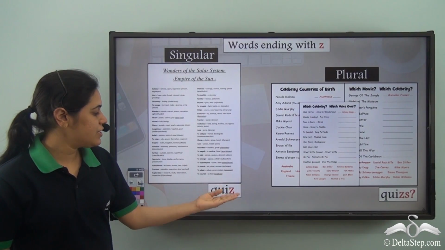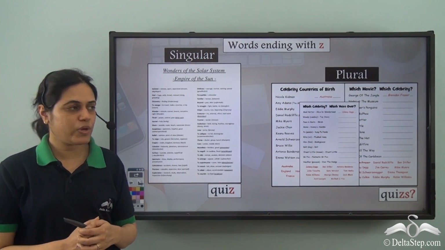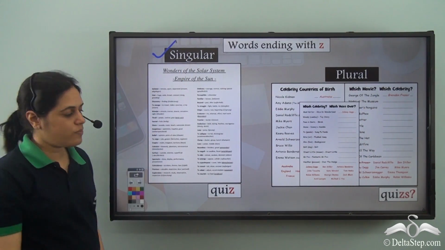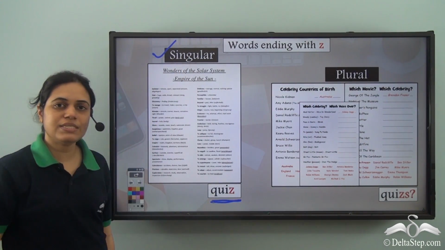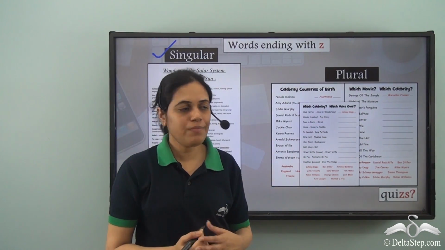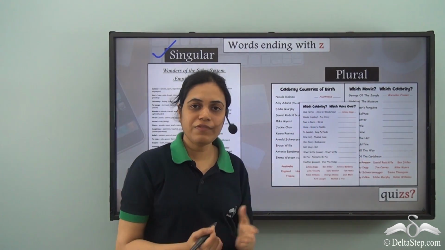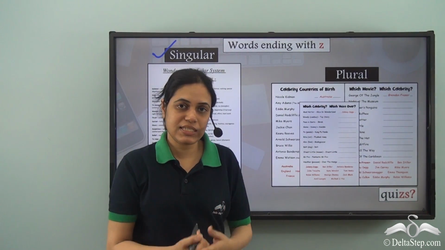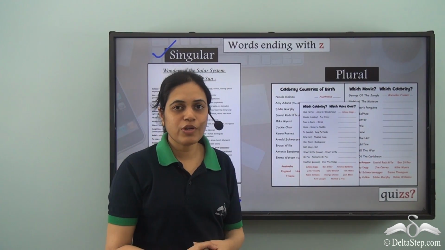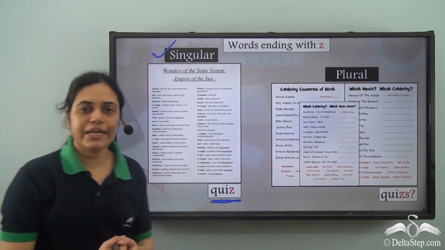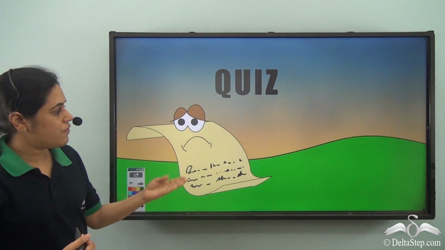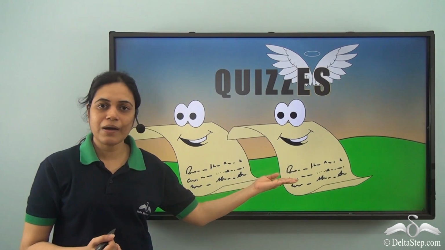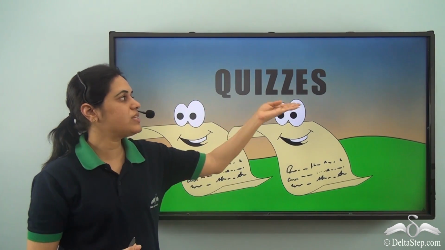Now over here is a word ending with z, quiz. So one single quiz, that is singular form, is quiz. What about the plural form? When we have more than one quiz, if I add an s, it becomes quizs. Very difficult to pronounce. So to eliminate the confusion, once again single quiz and another one comes in to make it quizzes.